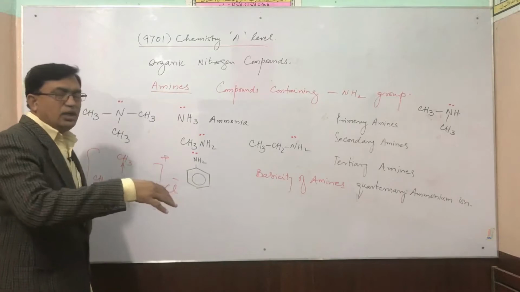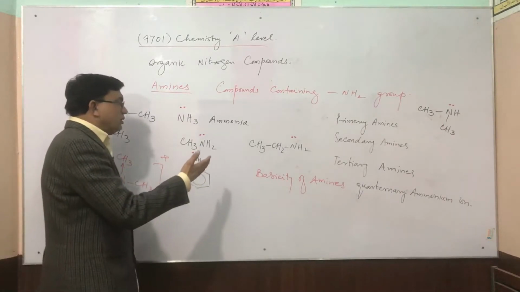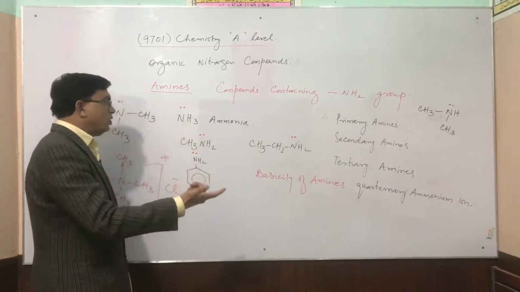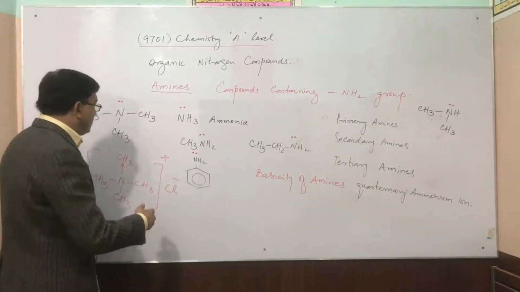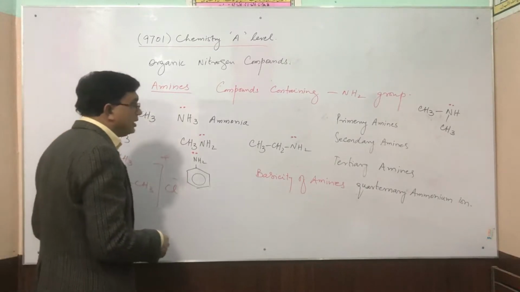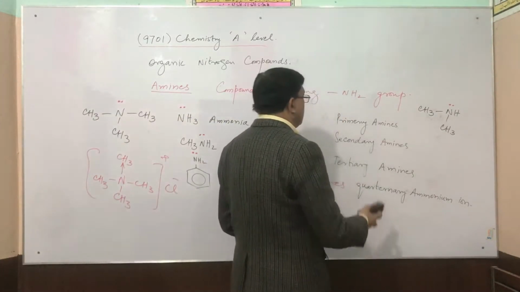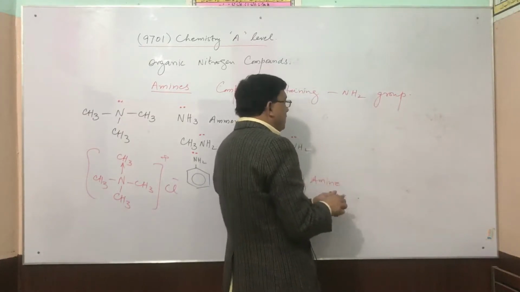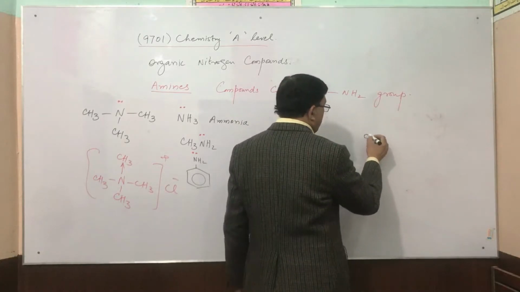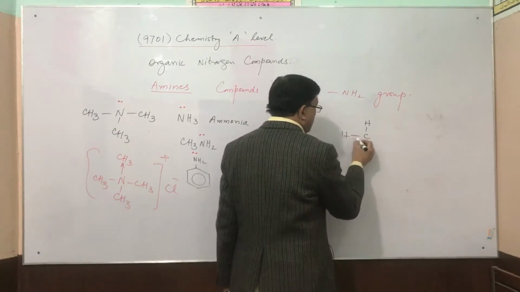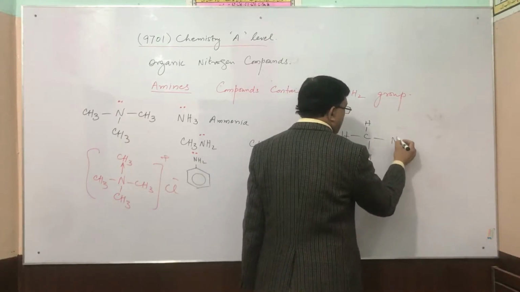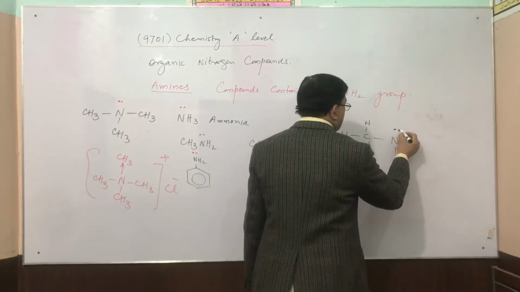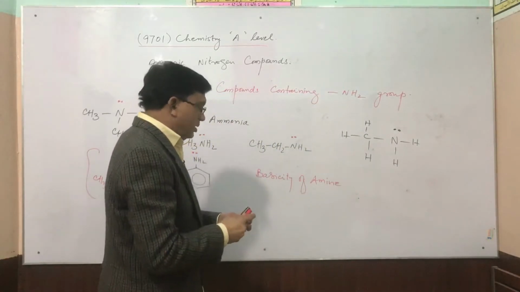But what will happen if an alkyl group is attached? Now, the nature of the alkyl group is electron donating. Rather, we can say that in case of methylamine, as we know, NHH, this is the structure of methylamine.